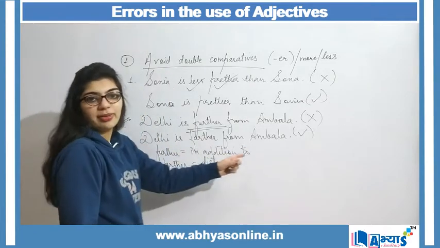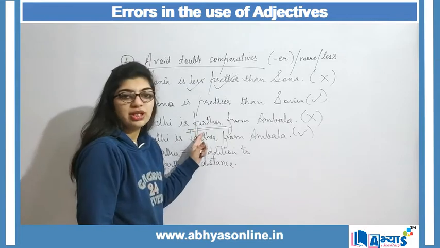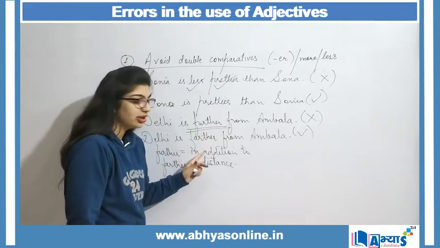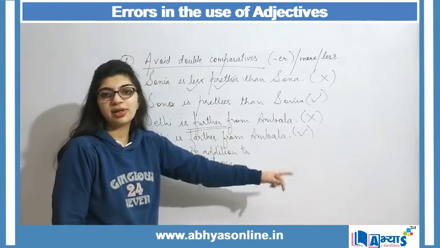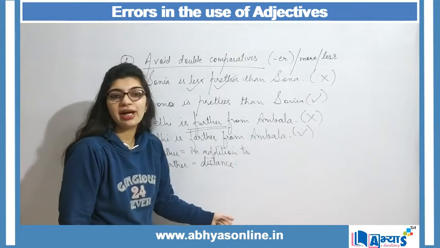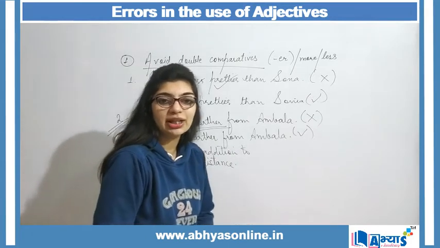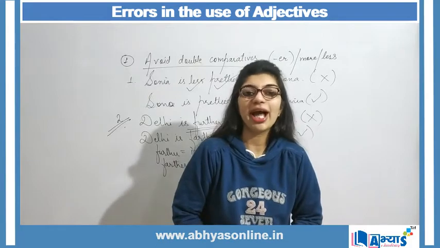Here I am talking about distance, therefore instead of using further, I will say farther: Delhi is farther from Ambala. So this is again an error that can be made in the topic of adjectives.